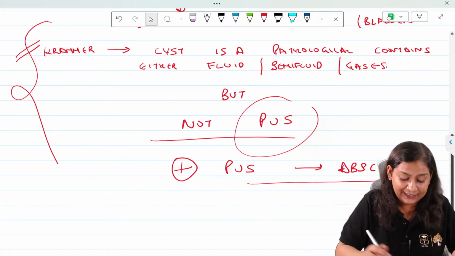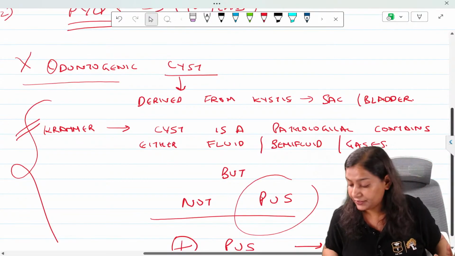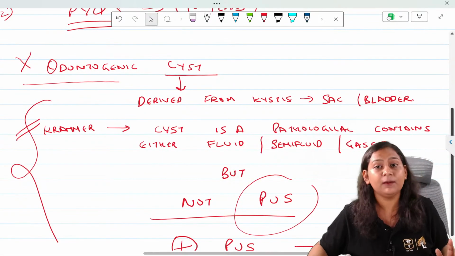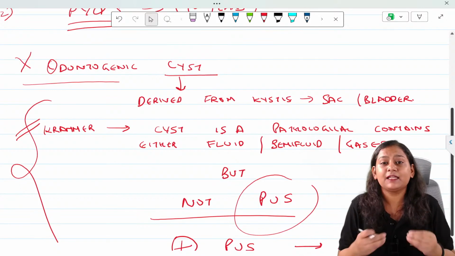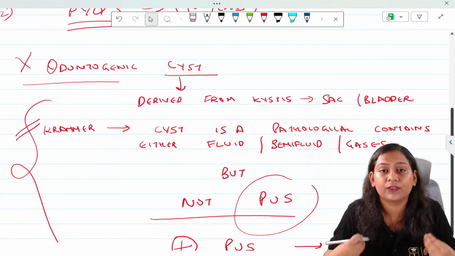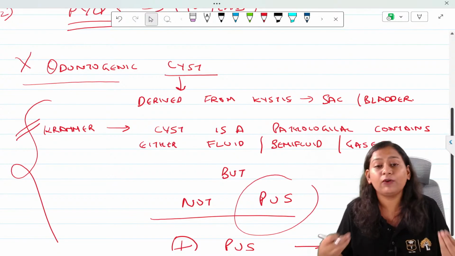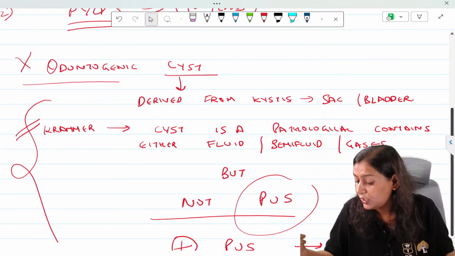As I said, this cyst can occur anywhere in the body. But when we talk about the odontogenic cyst, that means it has been derived from the structures which are associated with the development of the tooth. Can anyone tell me what are the structures associated with the development of the tooth?